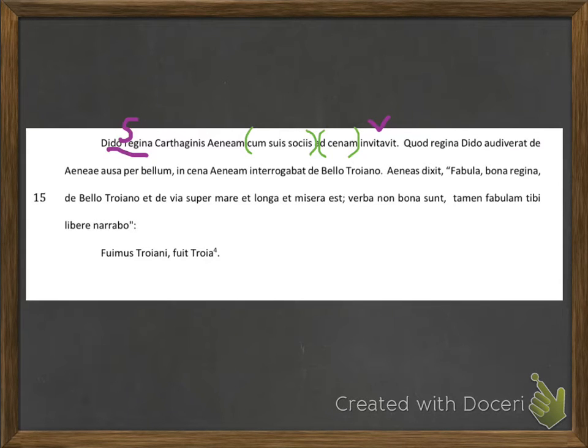Let's take a closer look at the verb invitavit, which comes from invito, invitare, invitavi.